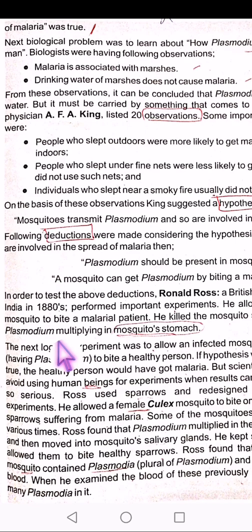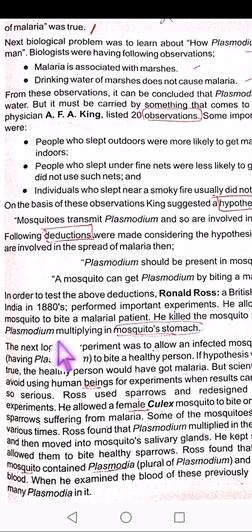He redesigned the experiment and allowed a female Culex mosquito to bite sparrows that were suffering from malaria.